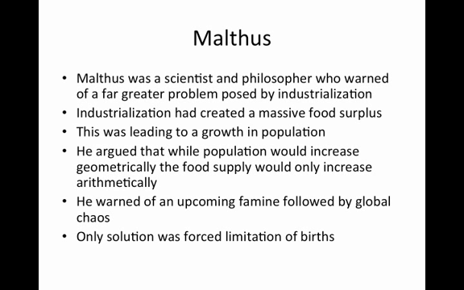He argued that while population would increase geometrically, the food supply would only increase arithmetically. This means that population would outstrip food supply very quickly, and he warned that this would lead to wars and famines followed by global chaos. The only solution in his mind was to force a limitation of births.